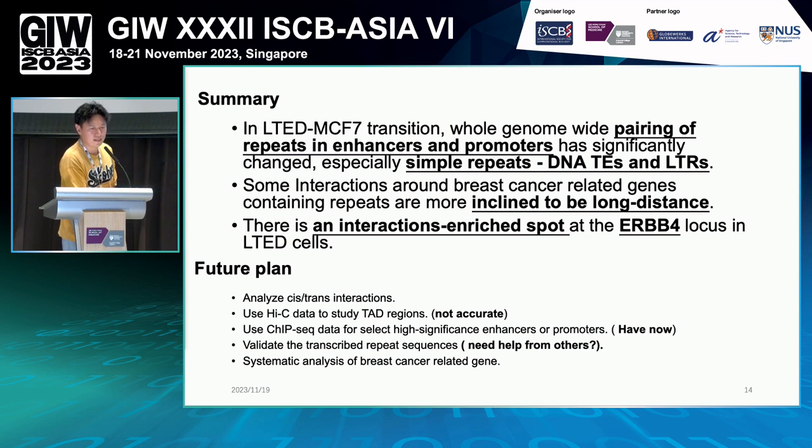We plan to analyze all of the cis and trans interactions, and use the Hi-C data in the TAD regions. But until now, we don't have very accurate Hi-C data because they used a different enzyme for LTAT and MCF7. We just finished the ChIP-seq data, so we'll use this to validate some highly significant enhancers and promoters. In future, we are planning to validate the transcribed repeat sequences, and a systematic analysis of breast cancer-related genes is very necessary.